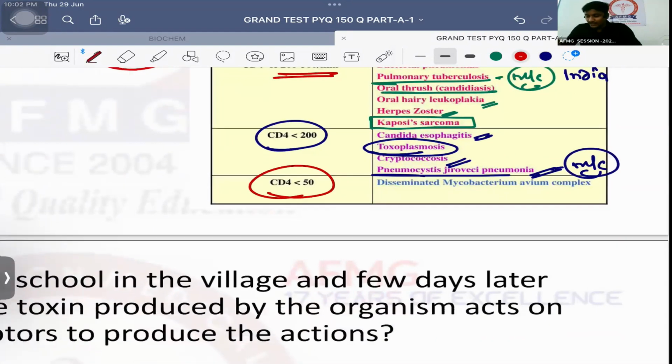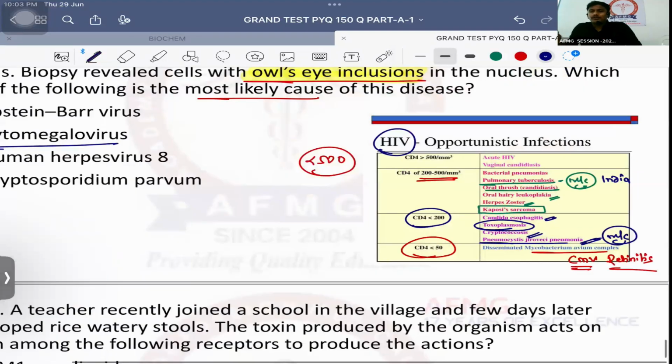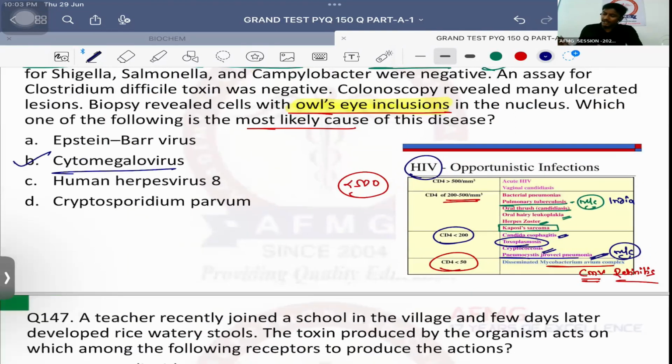CD4 count below 50 is known to cause disseminated Mycobacterium avium complex along with CMV, that is cytomegalovirus. Either it will cause diarrhea or it usually causes retinitis in the patient at a CD4 count less than 50. ART, antiretroviral therapy for HIV positive patients, should be initiated at what CD4 count? There is no CD4 cutoff for starting.